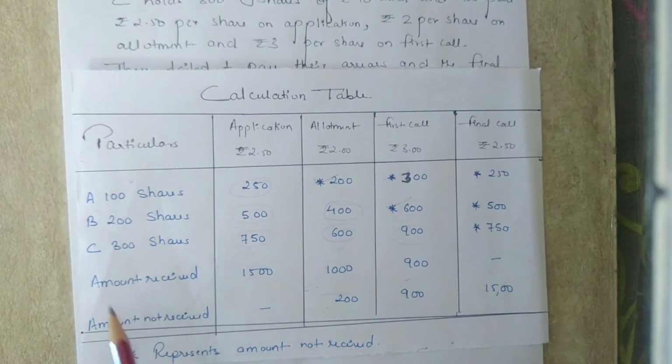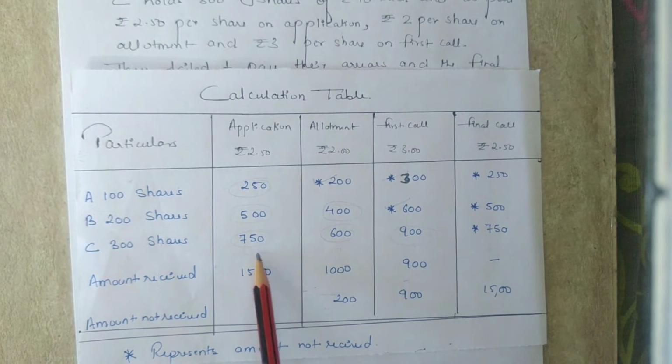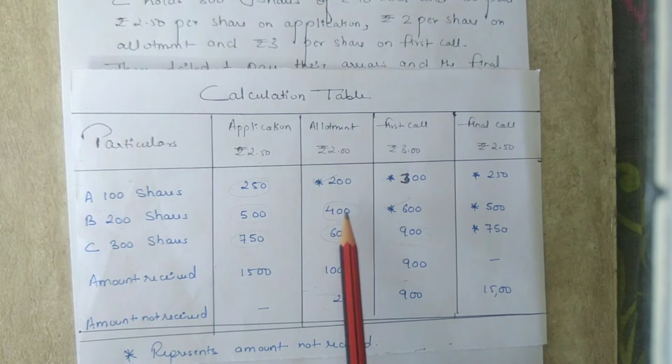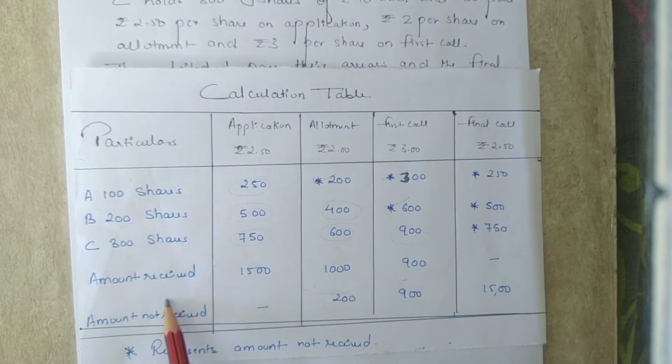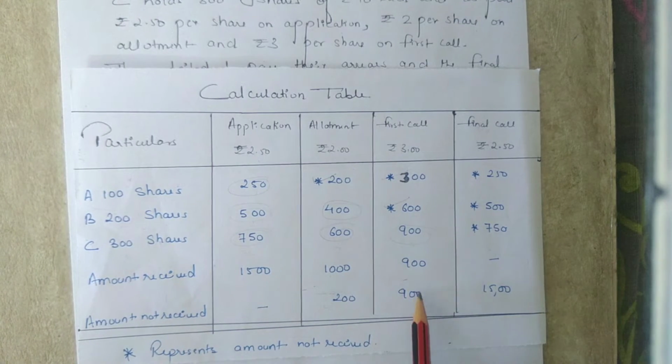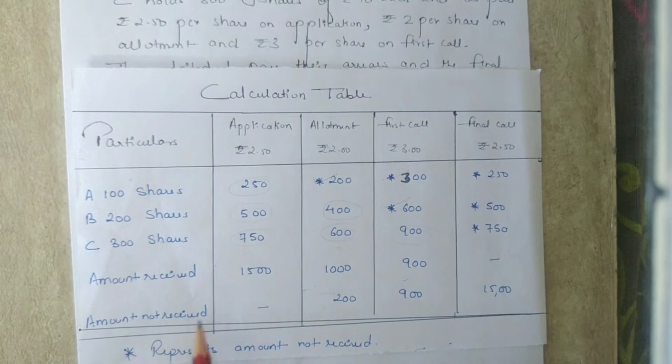Now, the total amount received on application money will be 250 plus 500 plus 750, which is equal to 1500. Amount received on allotment money will be 400 plus 600, that is 1000. Amount received on first call will be 900 only, and no amount is received on final call. Next is the total amount which is actually not received.